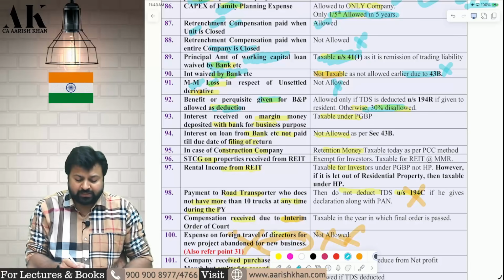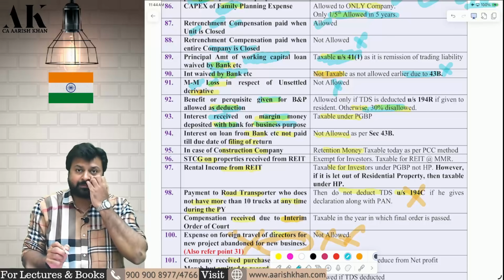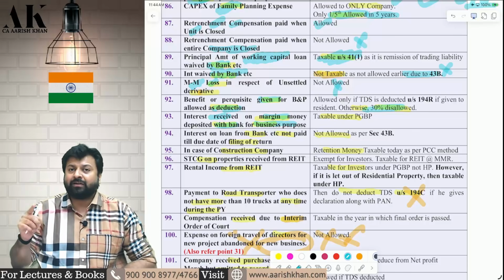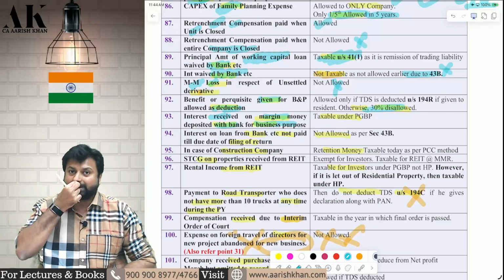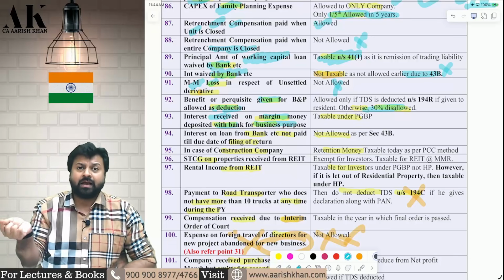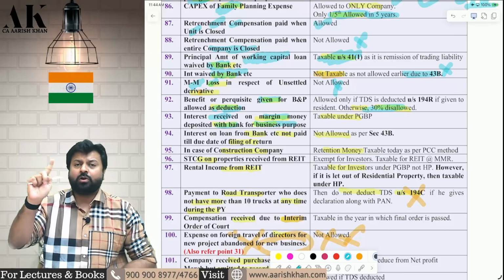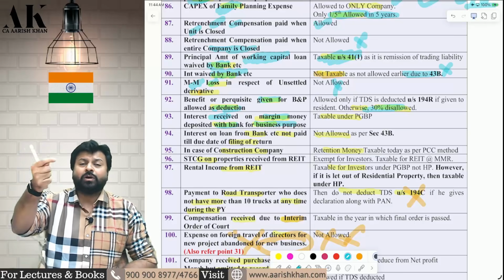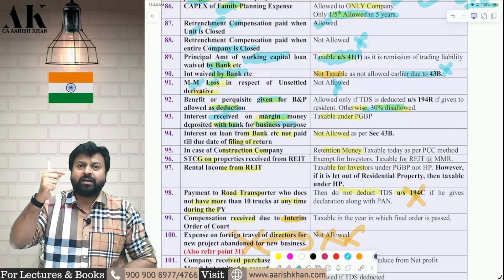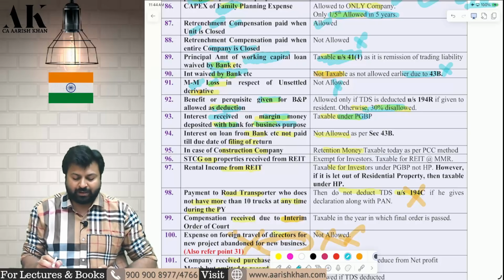Next one, you are receiving some interest on margin money deposited with the bank for business purpose. You are depositing the money in the bank for business purpose, not for your investment purpose or personal purpose. From that you are earning some interest. That will be considered as PGBP income, not as IFOS income. I hope it is clear to all of you.